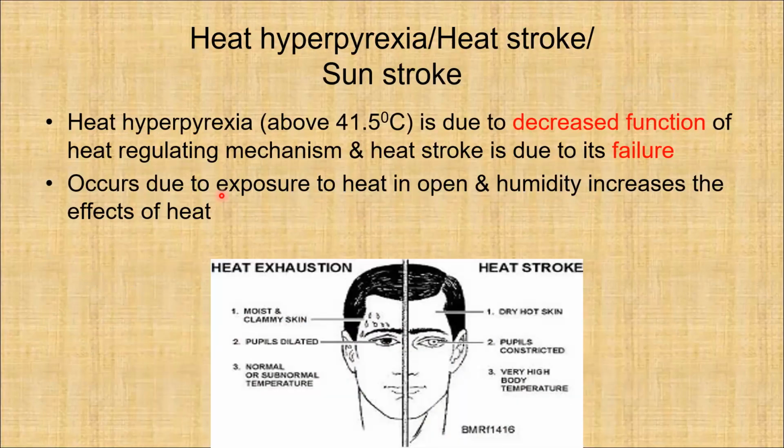Next is the most grave condition, that is heat hyperpyrexia or heat stroke, otherwise known as sunstroke.